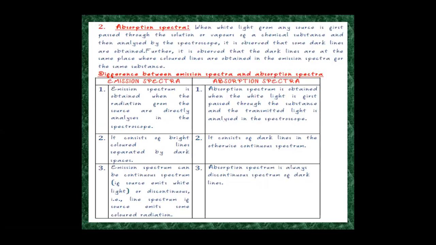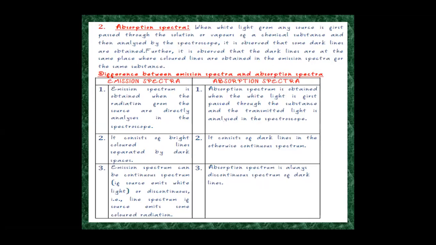Absorption spectrum. When white light from any source is passed through the solution or the vapors of a chemical substance and is analyzed by the spectroscope, it is observed that some dark lines are obtained. And it is also observed that the dark lines are at the same place where colored lines are obtained in the emission spectra for the same substance.